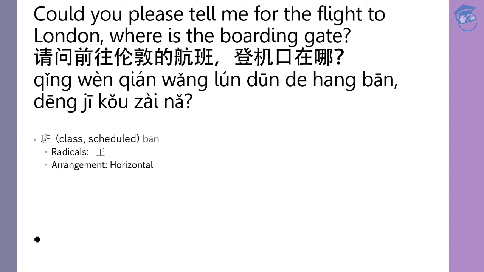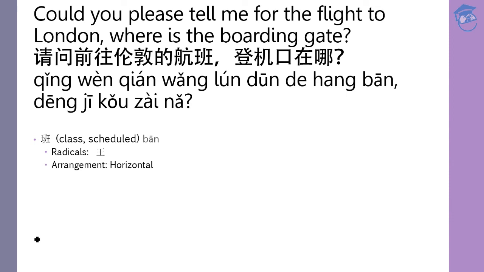So 前往伦敦的航班 is just to say heading London's flight. In proper English, it is to say the flight to London. Okay? 登机口, again, it's boarding gate. Okay? 口, it has the meaning of entrance, as I told you. Okay? The whole sentence there, 登机口在哪? It is just to ask, where is the boarding gate? Or in direct translation, it is boarding gate at where?